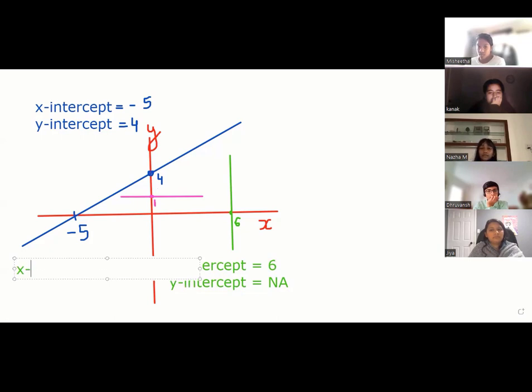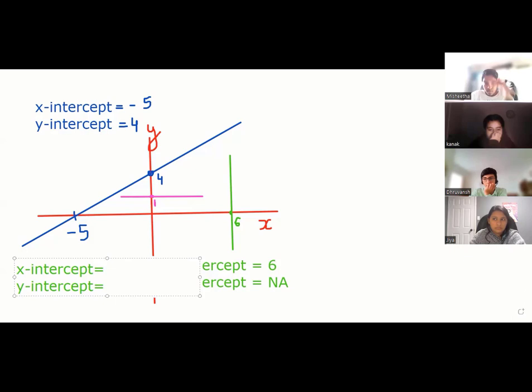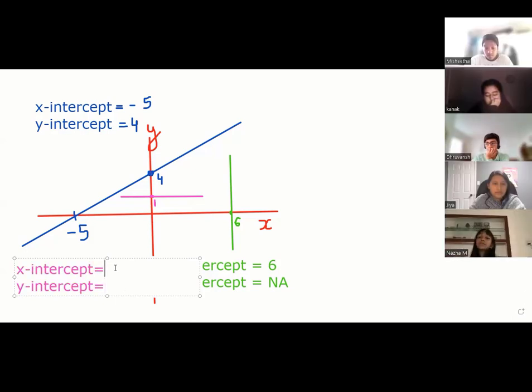Tell me, everybody. Y intercept is 1, and x is not applicable because the line is not cutting x. Cool.